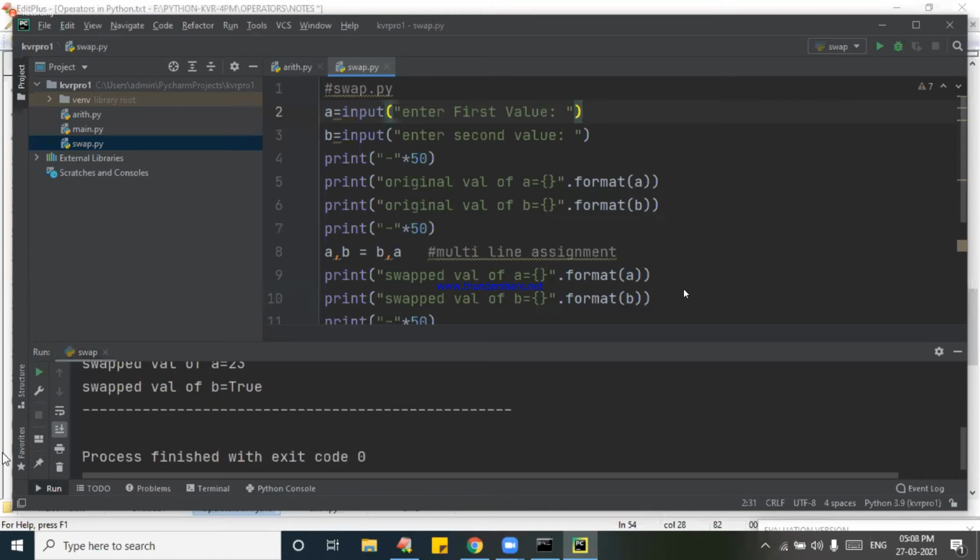I told you, in multi-line assignment, B value, keep it in A. A value, keep it in B. That is only swapping here. That is only what is happening there.